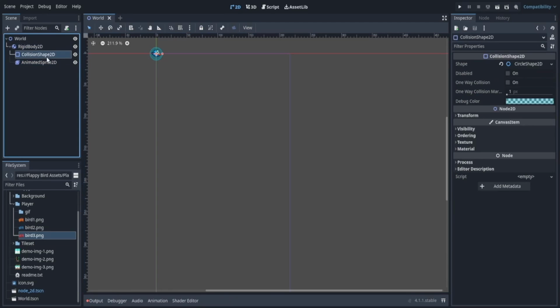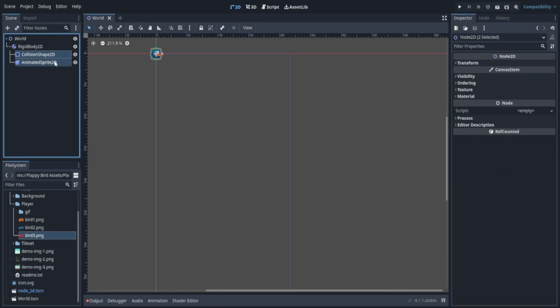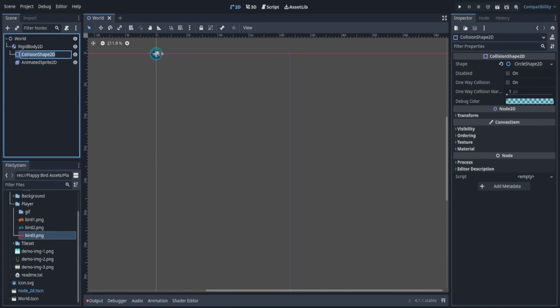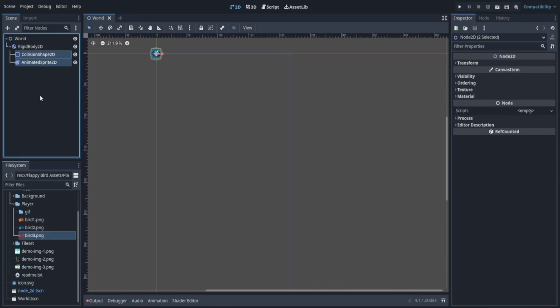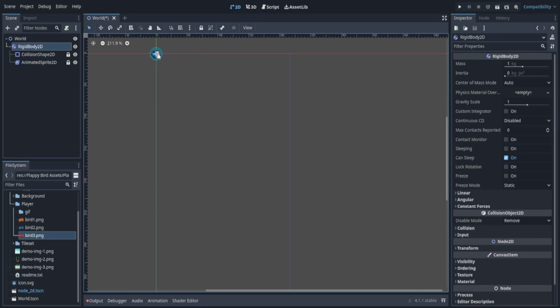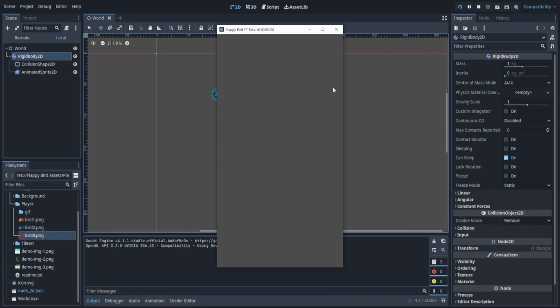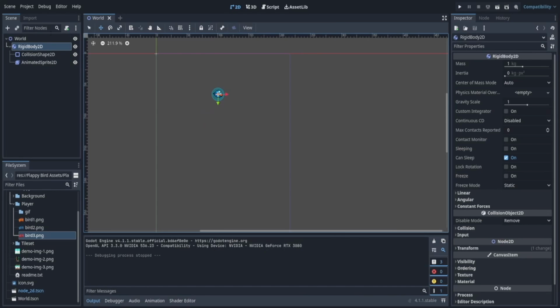What I can do is either, there's a lot of options. I can either take these 2 by holding one of them and then shift and selecting the other, or control, and then I can lock it. And now I can select my rigid body. Or if I don't want to do that, which I usually don't, I can just select my rigid body. I can click this guy, the move mode or W, and now I can just move the rigid body from anywhere. And it's a lot easier to move things around. Now, if I play, again, nothing. That's very interesting.